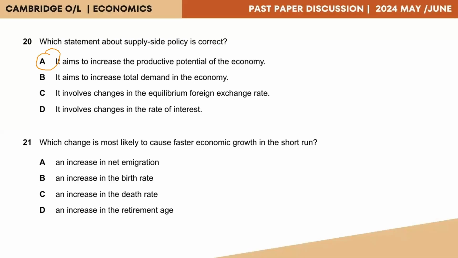Now, this ensures that the aged workforce continues to manufacture goods in the economy. This could indeed increase more output and thereby increase economic growth. But our question would be whether this is the fastest. So now we are left with option A and D. Option A, an increase in the net emigration. So if the labor force of the country goes abroad in order to engage in professions and jobs where they can earn money and send the money back to the country,